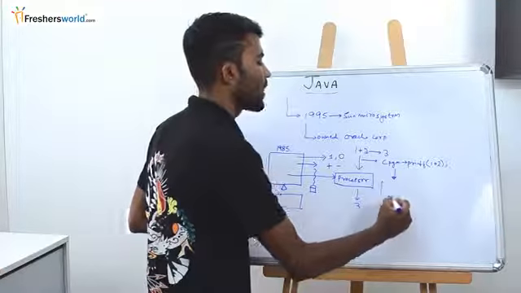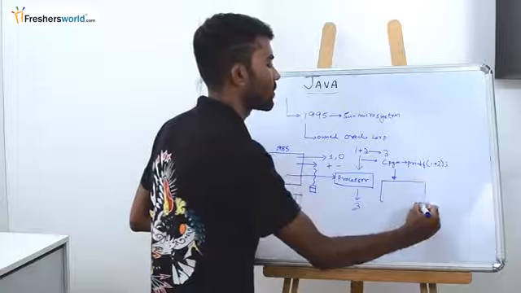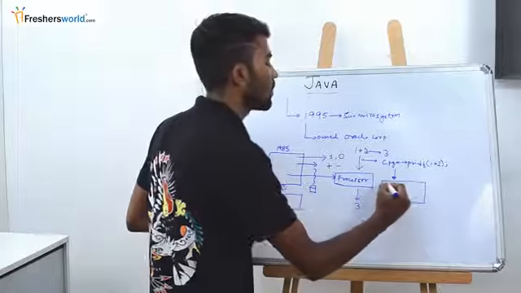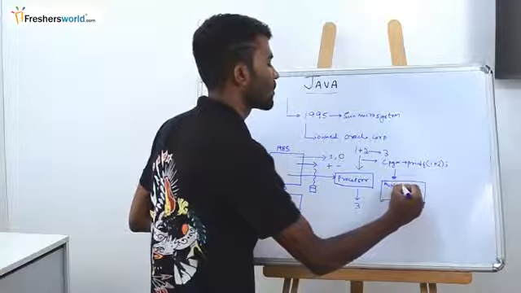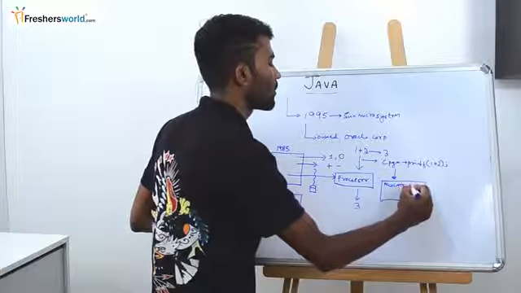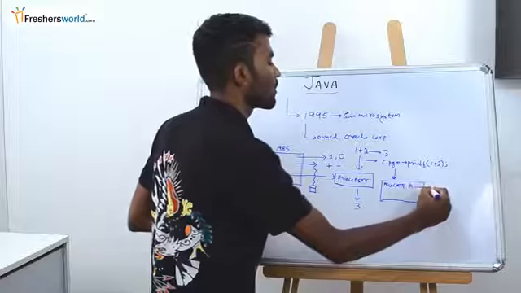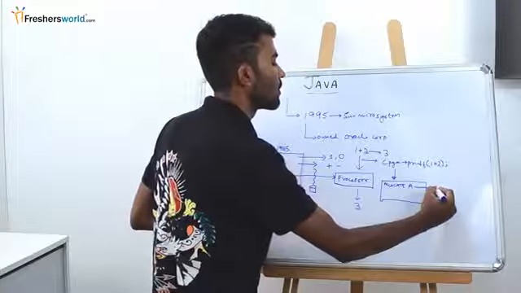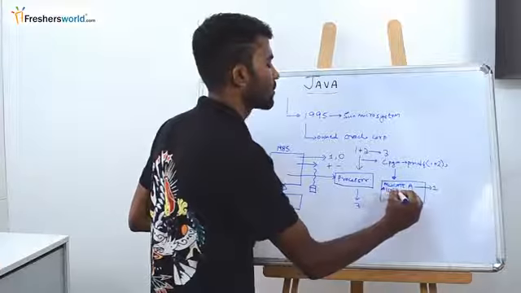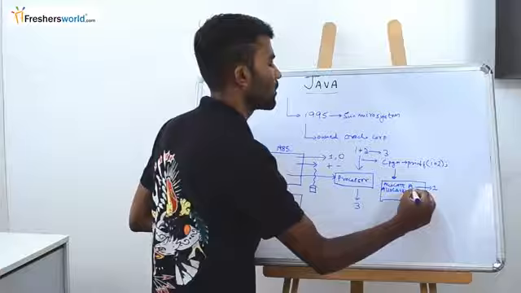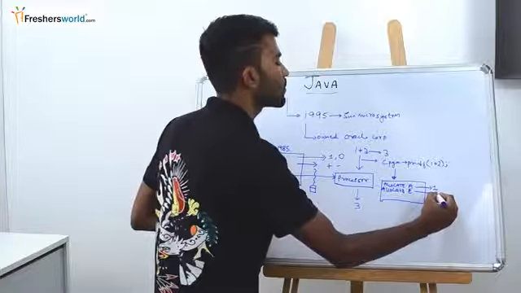I'll get an assembly level language code, something like allocate A, like 1, allocate B. Now we are assigning memories.